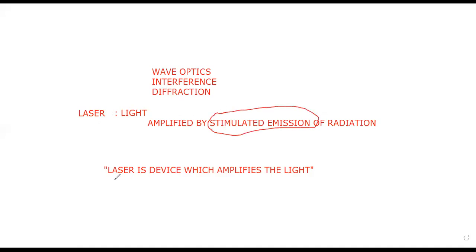Laser is a device which amplifies the light, by which process? By the stimulated emission of radiation. So laser is a device used to increase the intensity of light or amplify the light properties through the stimulated emission of radiation.